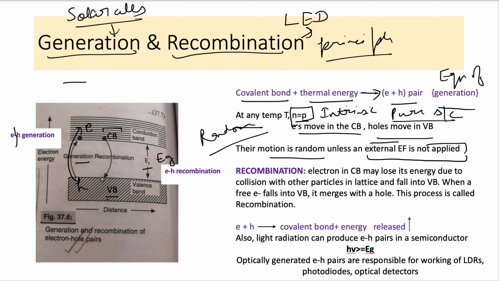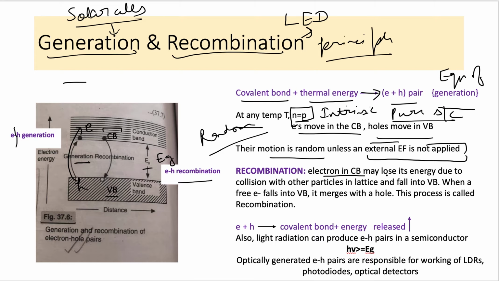So we are saying that if external thermal energy is applied, the electron hole pair gets broken up, and due to that, electrons jump to the conduction band, and this process is called the generation process. Okay, but what happens in the case of recombination? Recombination is just the opposite process of generation.